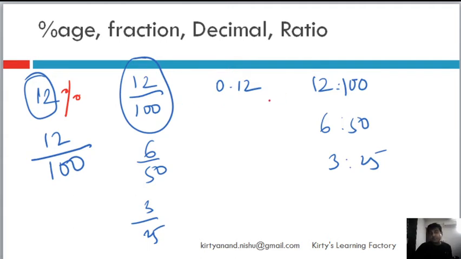From percentage to ratio, convert it into a fraction like this, put it in the simplest form like this or not, up to you, and then write it like a ratio, guys. End of the story. They're all cousins, they're all speaking the same language, so please do not get confused.